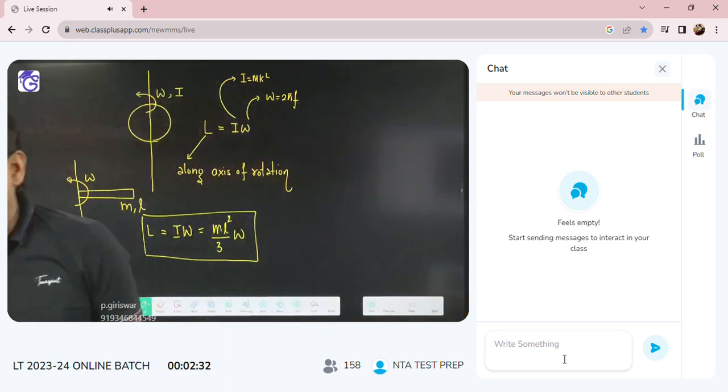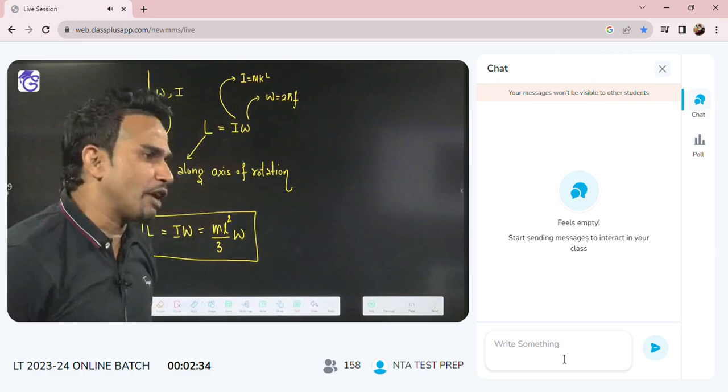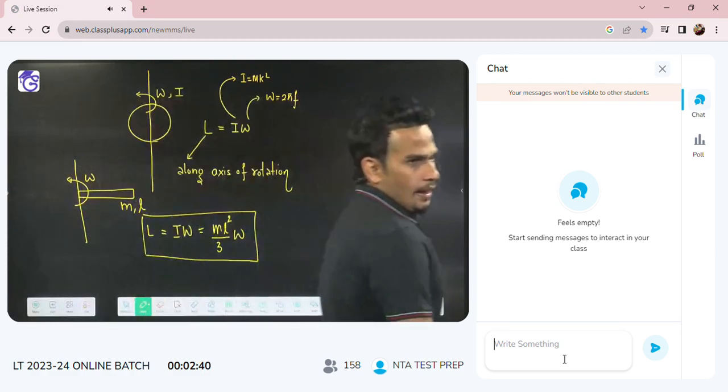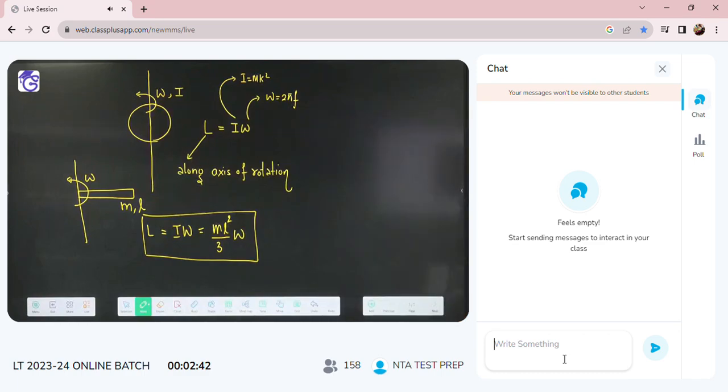ML square by 3 into omega. If frequency is given, omega you can write as 2 pi f. Is it okay?